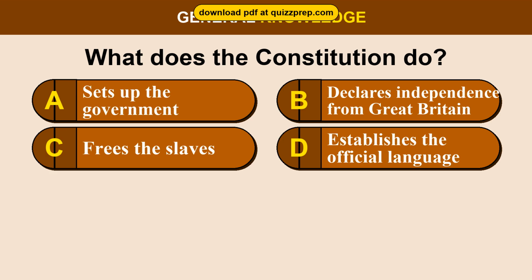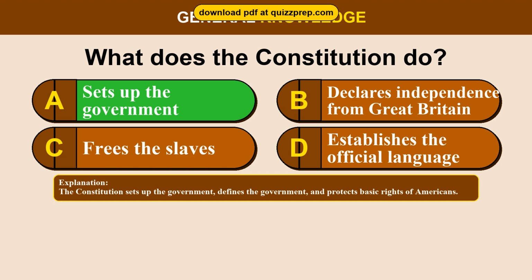Question 11. What does the Constitution do? Option A. Sets up the government. Option B, declares independence from Great Britain. Option C, frees the slaves. Option D, establishes the official language. The correct answer is option A, sets up the government. The Constitution sets up the government, defines the government, and protects basic rights of Americans.